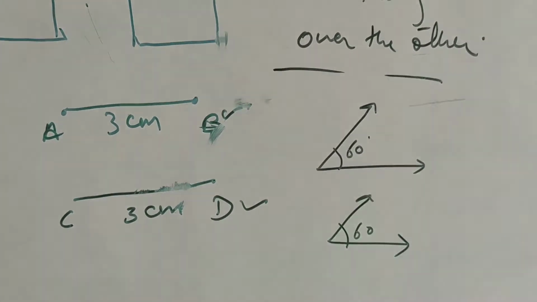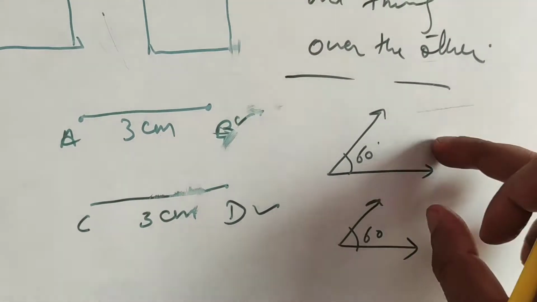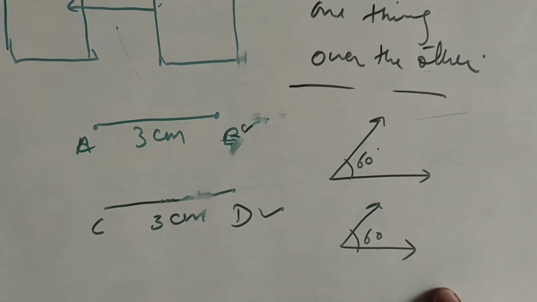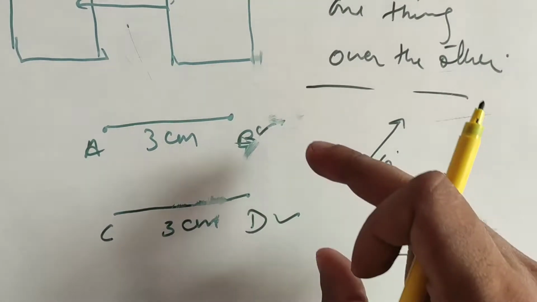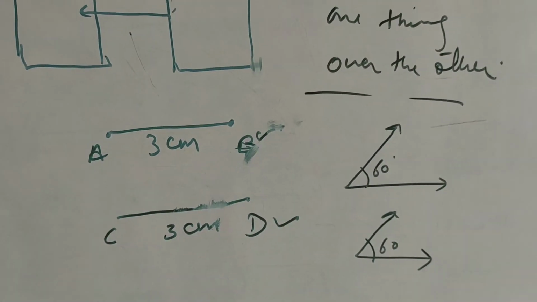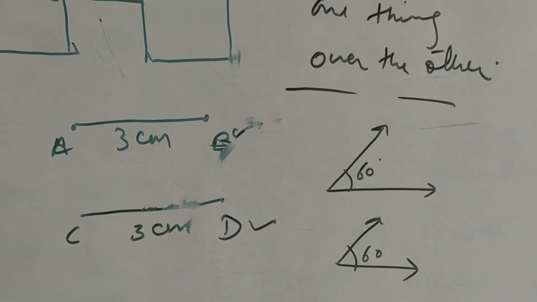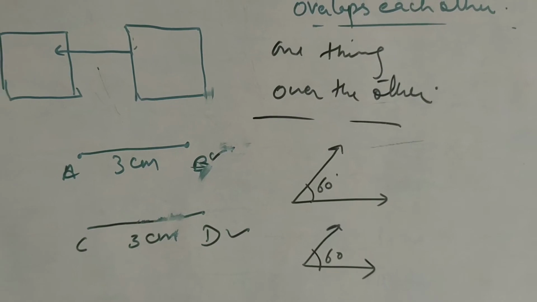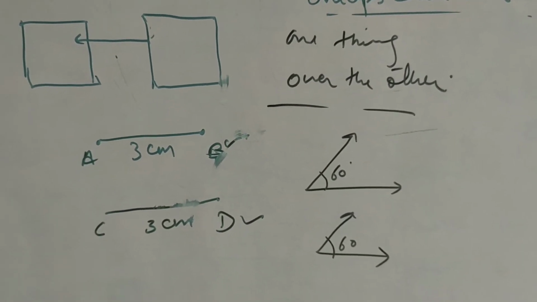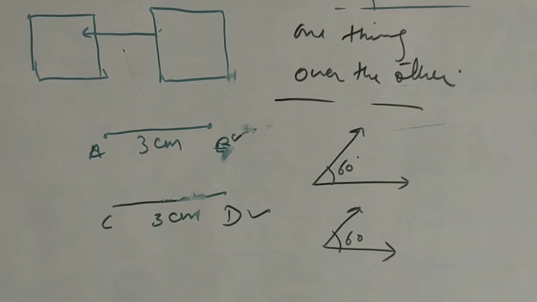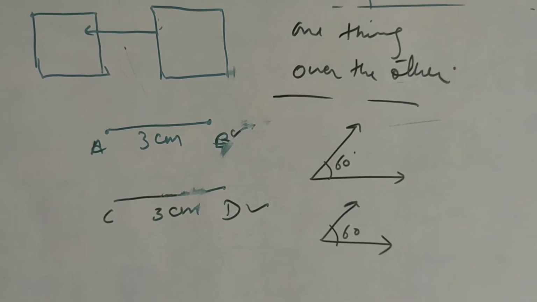So two angles can be congruent also, because on placing them one above the other, they will superimpose each other. Similarly, these two line segments can be congruent. Okay, so we can have many things which are congruent to each other. The basic thing is that they should overlap each other.